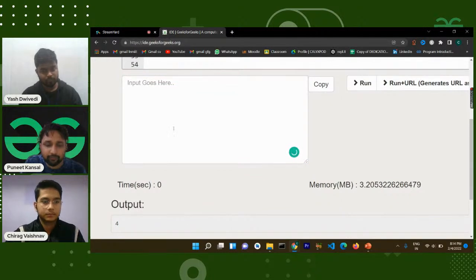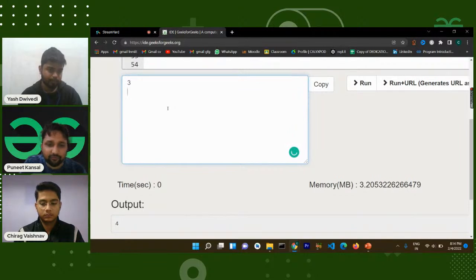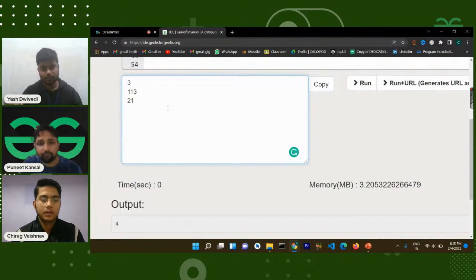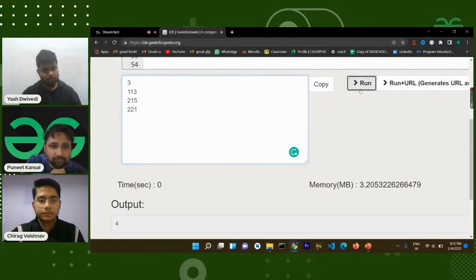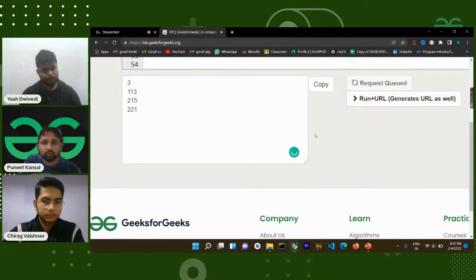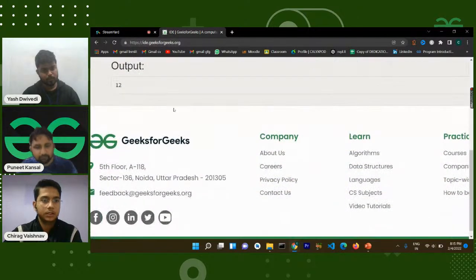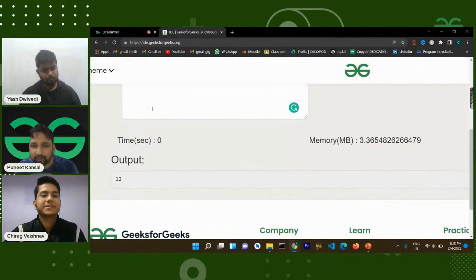There are actually three elements in the array. The first one is 113, then 215, and 221. So the output should be 12 actually. So it is 12. Okay, that's fine.